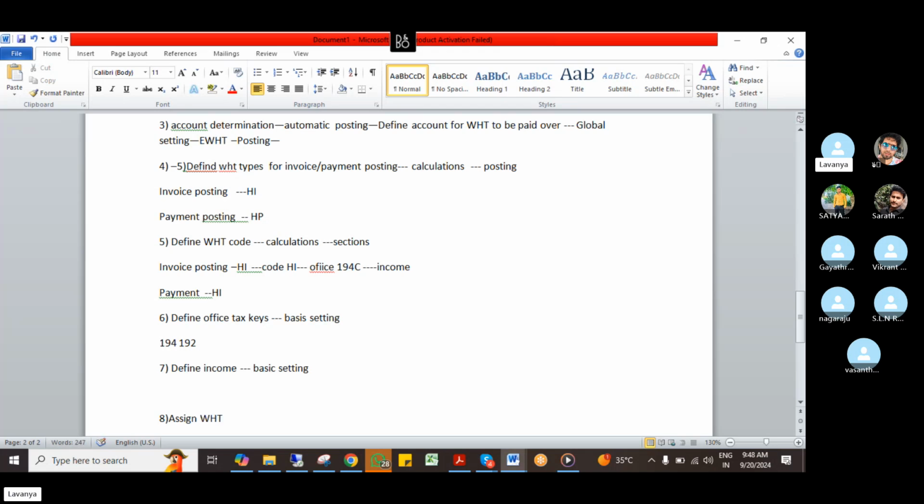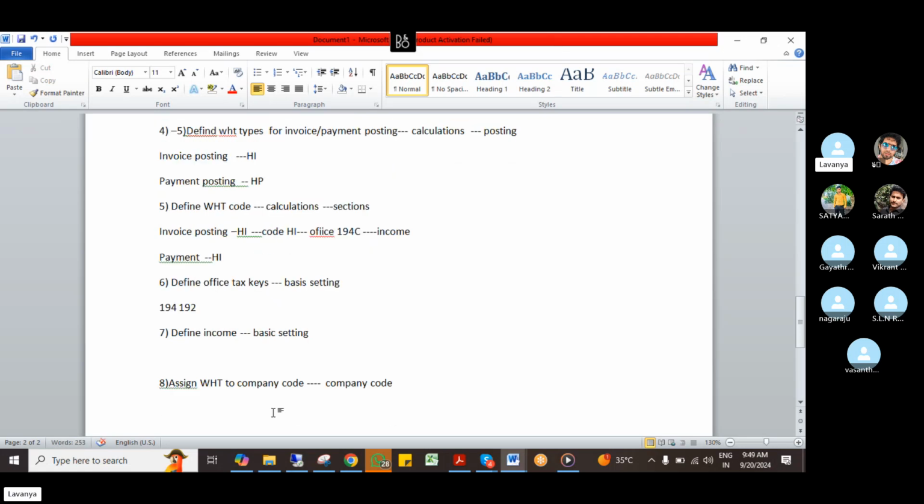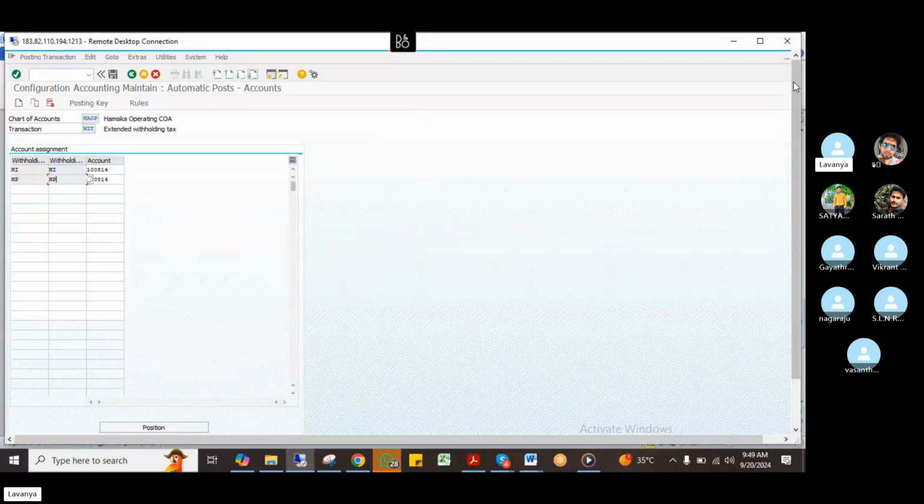assign withholding tax to company code. You can say assign withholding tax to company code. Okay. So what is the path? It's already there, right? Basic settings, withholding tax options, basic settings, postings, calculations, and I'm getting basic settings. Basic settings, calculations, reporting one is there. Company code, one option is there. You have to go to company codes and just update this company code. This is the path I'm just mentioning, and go here. This configuration is done, right? Then you can close this.